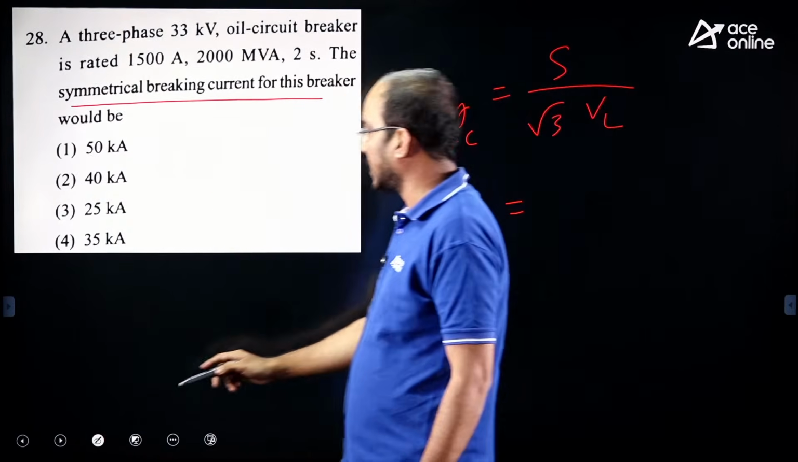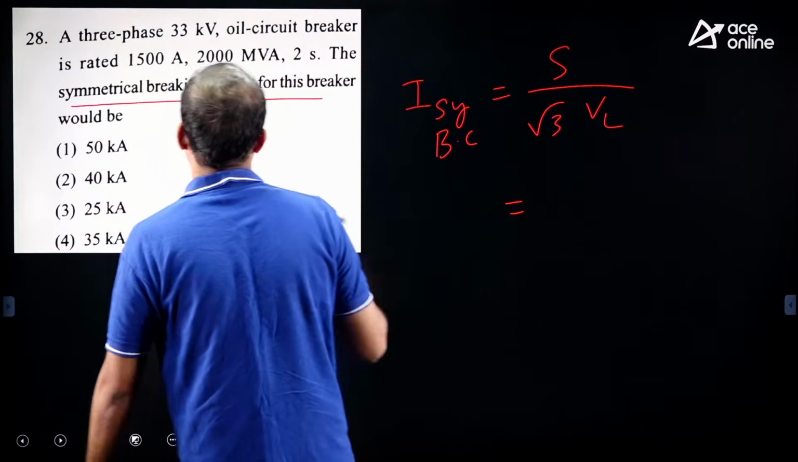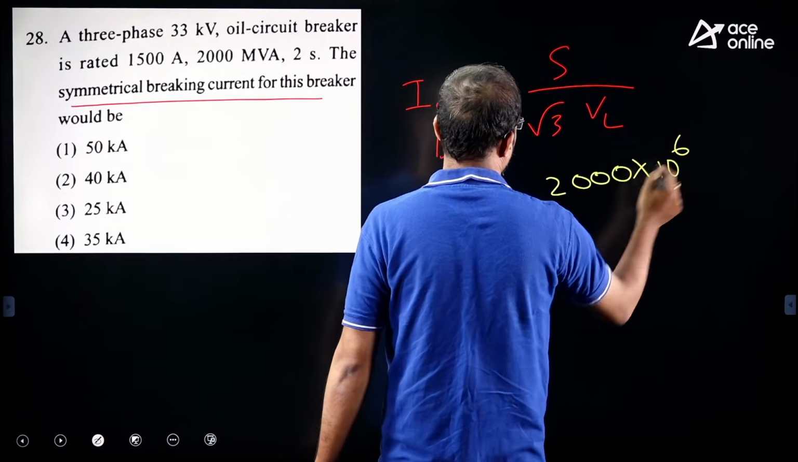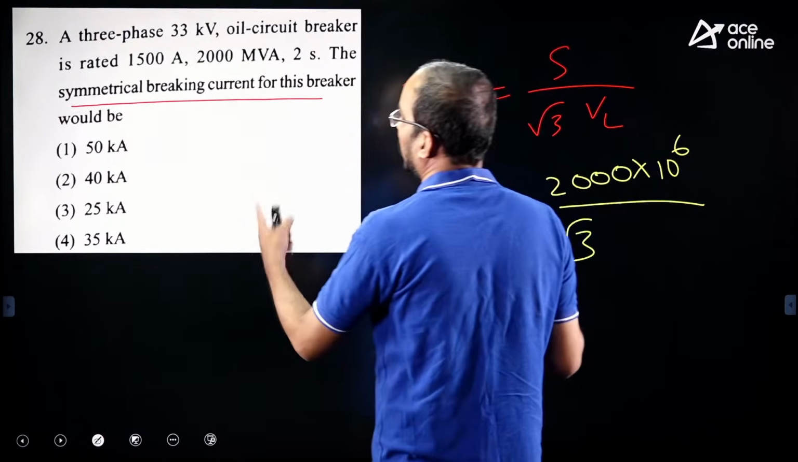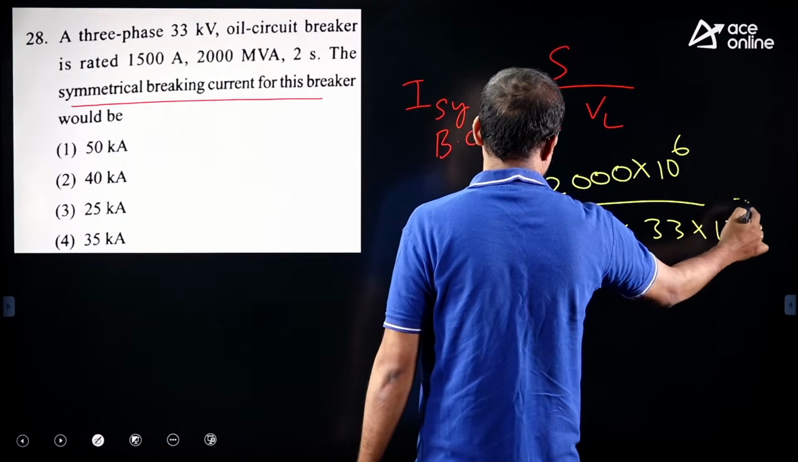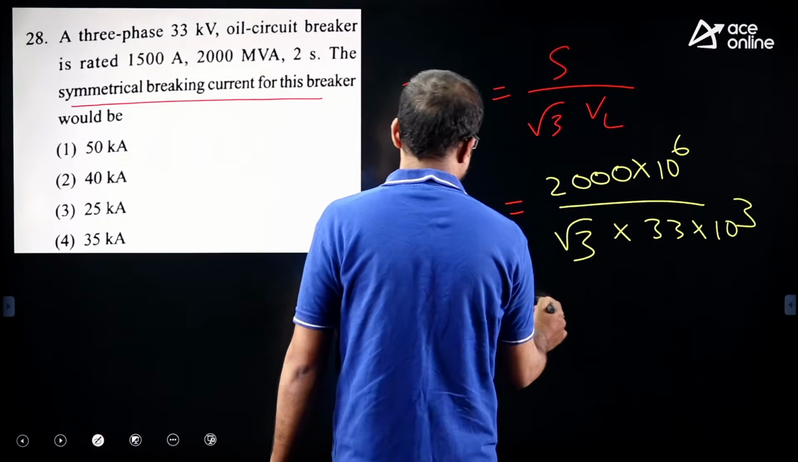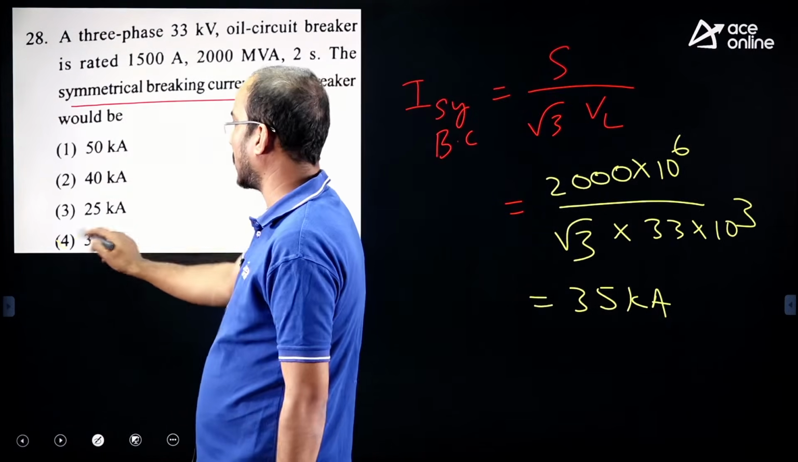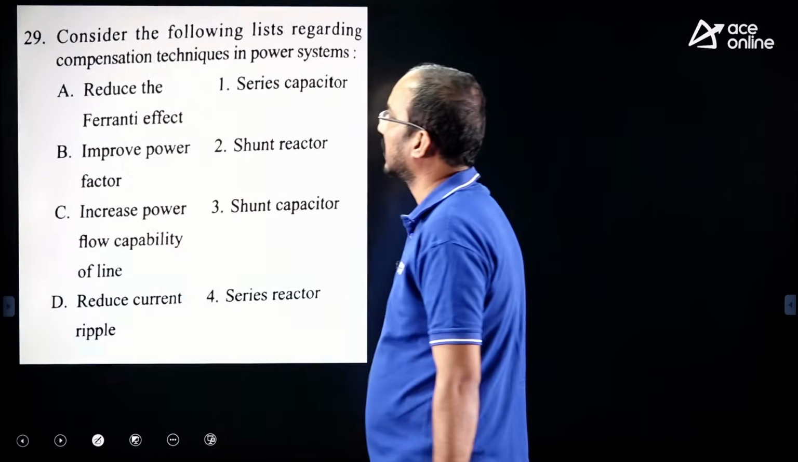What apparent power rating is given here? 2000 MVA. So 2000 into 10 power 6 by root 3 into voltage, 33 kV is given, 33 into 10 power 3. A calculator is needed to calculate this. So 35 kilo amperes is the answer. So option 4 is the right one.